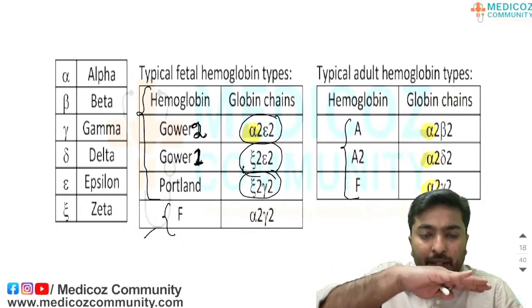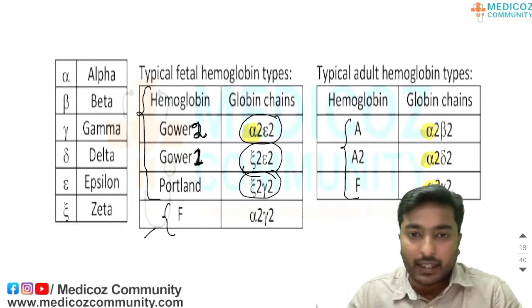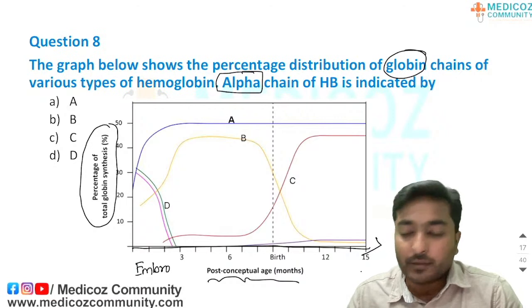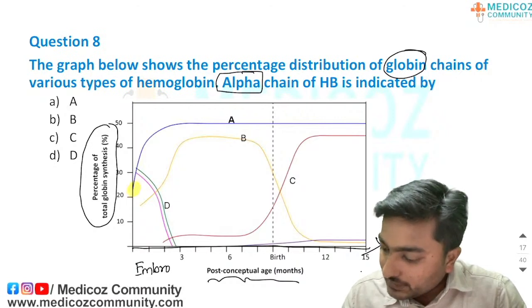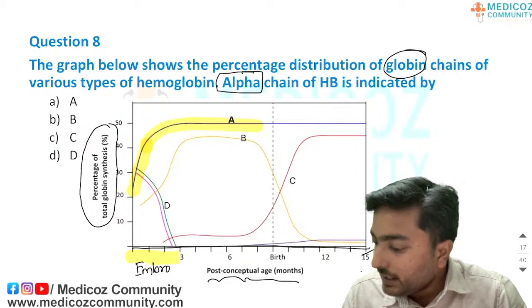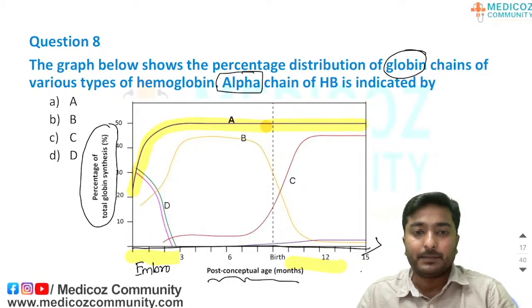Starting from the embryonic period, its level keeps on increasing and its level persists in adult life. So the question is about the alpha chain only. Just see, it is present in embryonic life, also in the fetal period, and it continues in adult life. Okay.